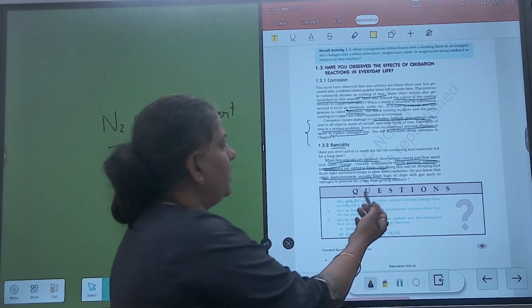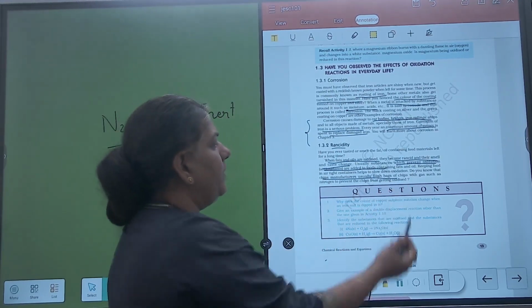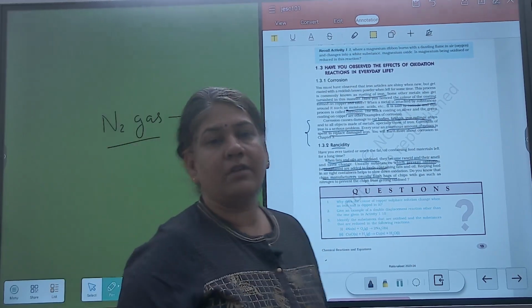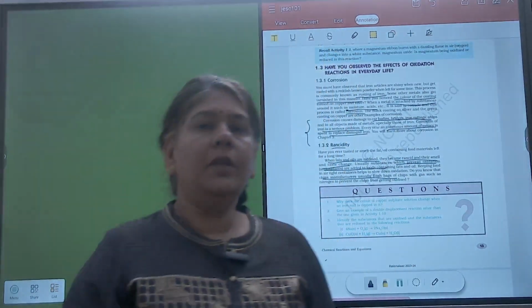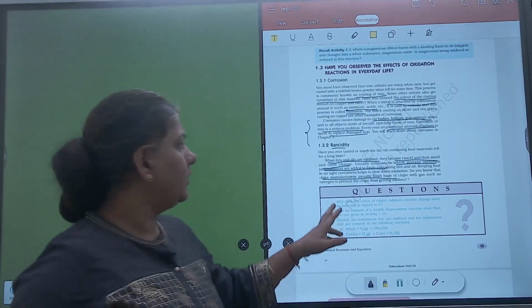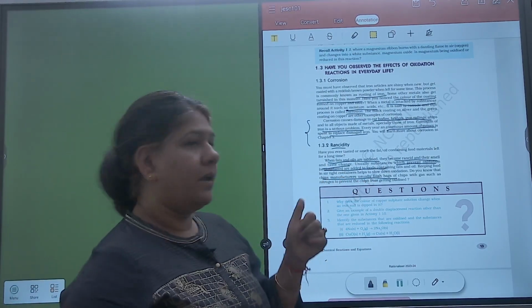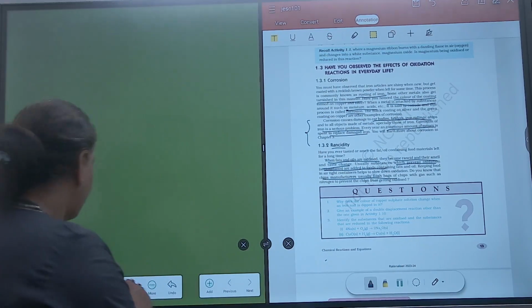A question is asked: chip manufacturers usually flush bags of chips with a gas such as nitrogen. Nitrogen gas is flushed in chips packets because nitrogen is an inert gas.